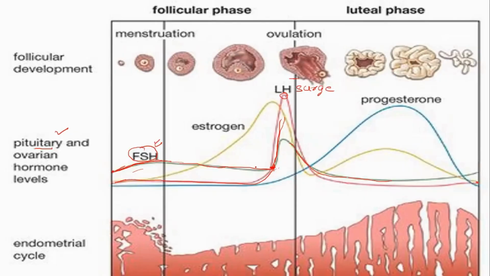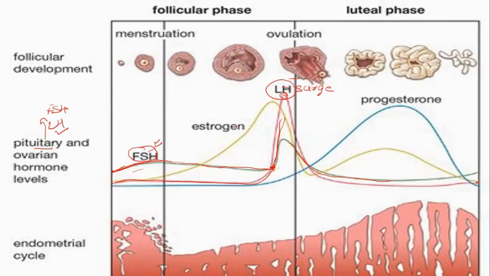Again it starts increasing, and LH takes a surge on the 14th day and becomes lesser again. Now the role of FSH and LH is clear, and these two are secreted by the pituitary. So the pituitary secretes FSH and LH.